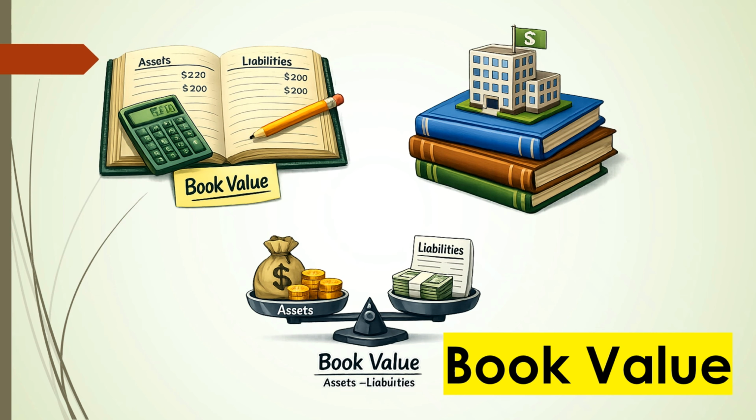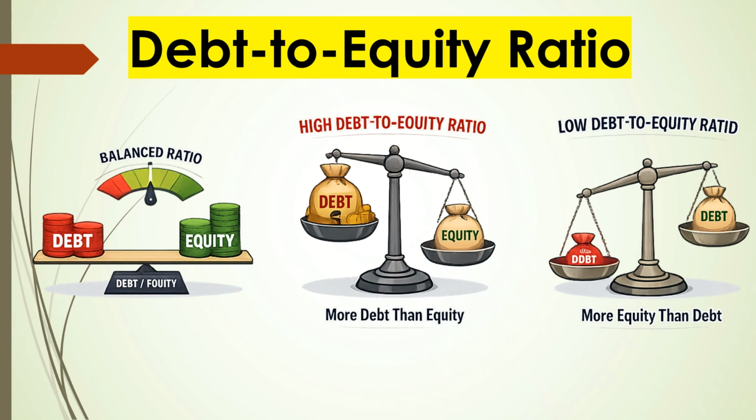Book value, company's net value based on accounting records. For example, assets $500,000 minus liabilities $200,000 equals $300,000 book value. Debt to equity ratio, comparison of debt with owner funding. For example, debt $30,000 and equity $60,000 gives a ratio of 0.5.